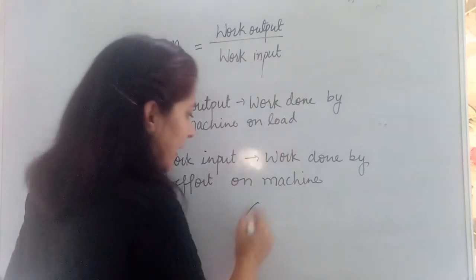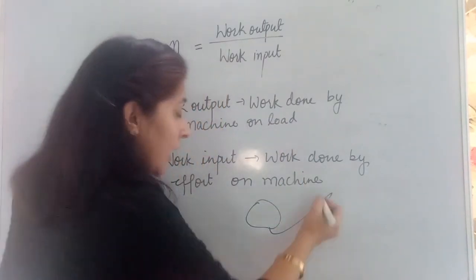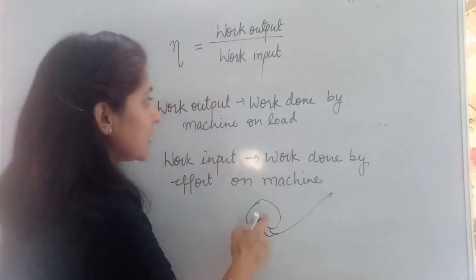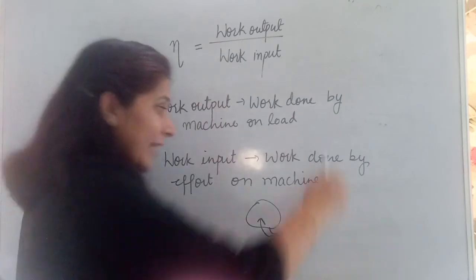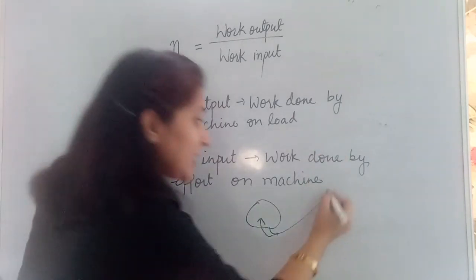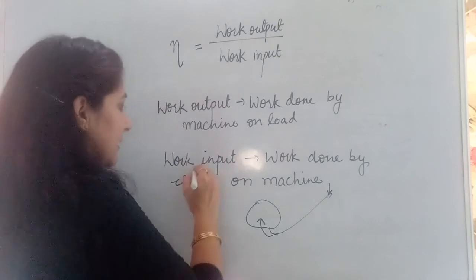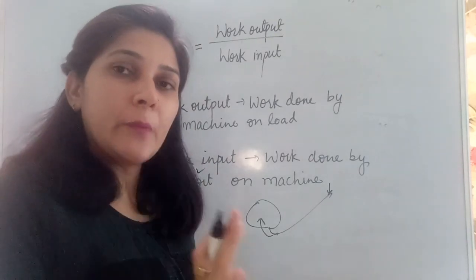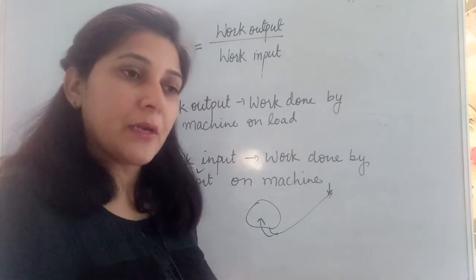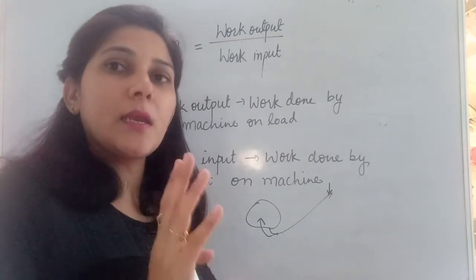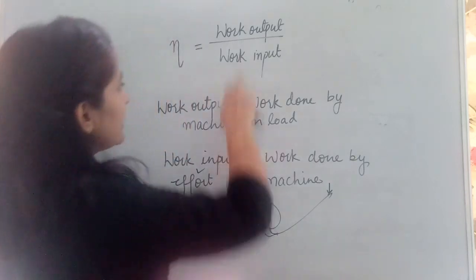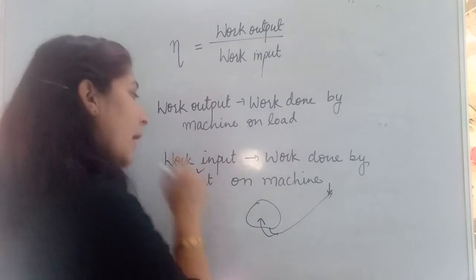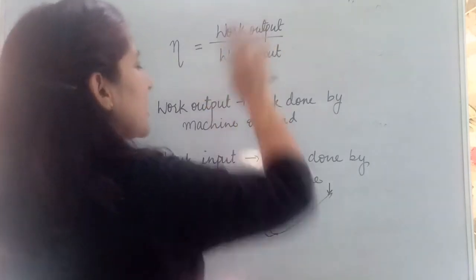Suppose I can take the same example. This is a stone, this is a crowbar. How much work is done by this machine on the stone? This is work output. What effort are we applying here? What is the effort applied on the machine? That is work input. Okay, and it is not necessary that output and input are the same. That is different. In case of real machines, definitely it is different. So what can we say here? Work output, that is work done by machine. This is work done by effort on machine. This is known as efficiency.